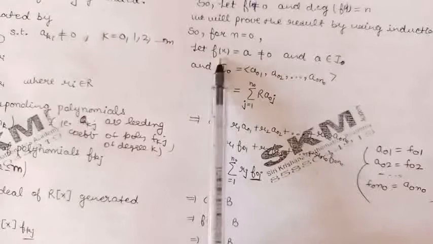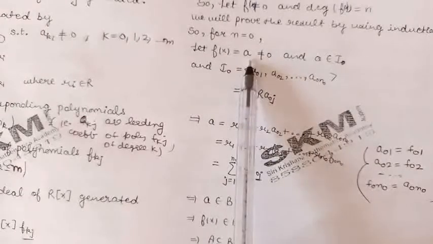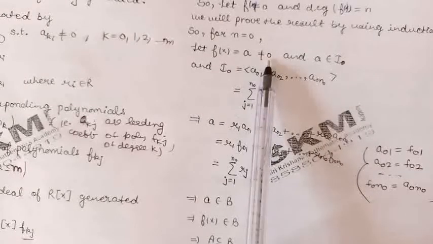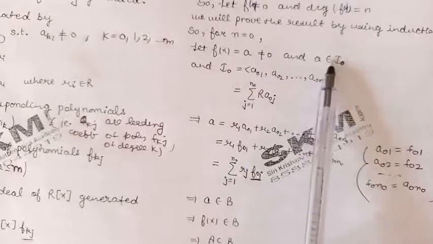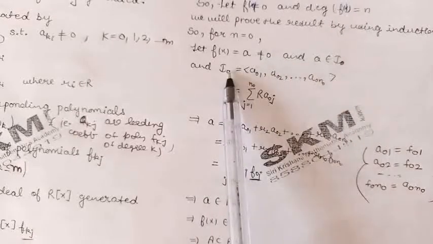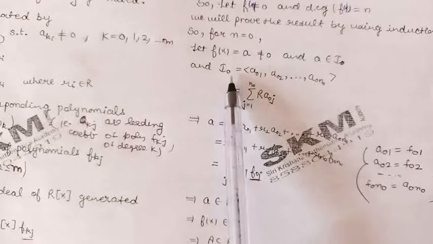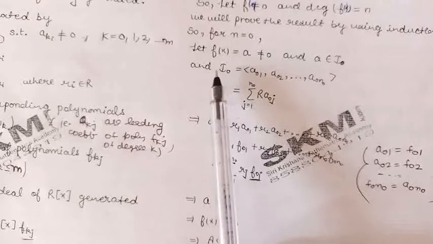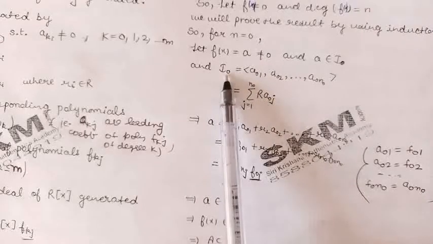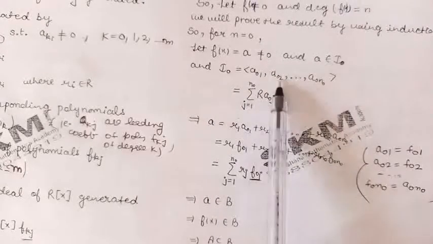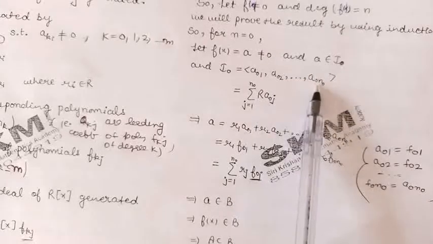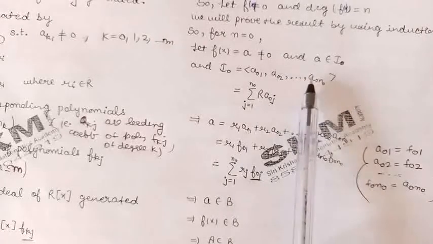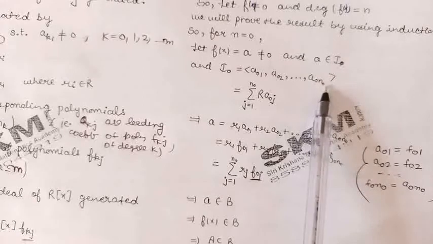So let us take f(x) as the polynomial a, where a is non-zero and a belongs to I_0. By definition, I_k we have taken is generated by the elements a_k1, a_k2, a_k3 up to a_k n_k. So from there we can say that I_0 will be generated by the elements a_01, a_02, a_03 and so on, the last element being a_0 n_0.